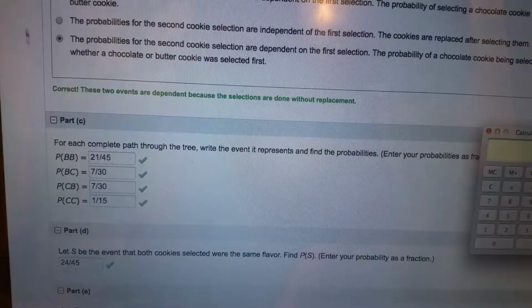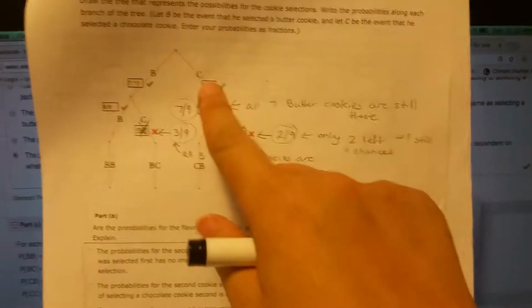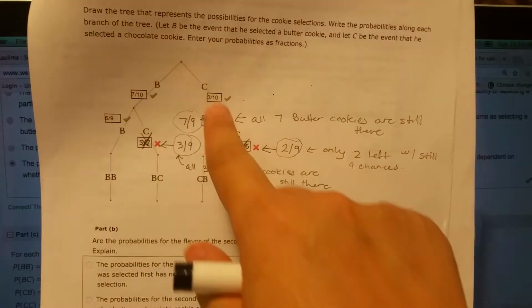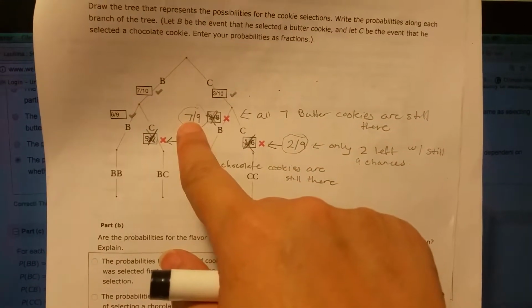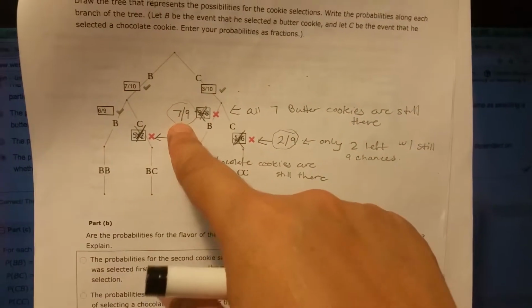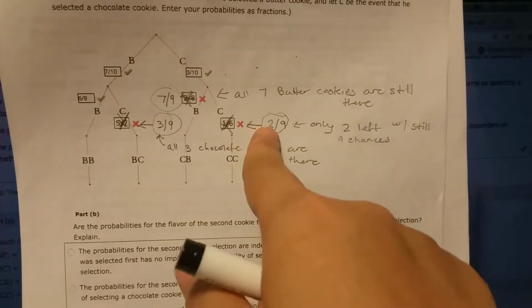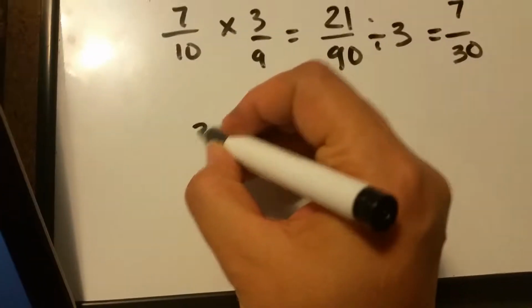7 over 30. If I did CB, C and then B, it'd be 3 tenths times 7 ninths. It would come out to exactly the same thing, 7 over 30. Then it would be 3 tenths times 2 ninths.